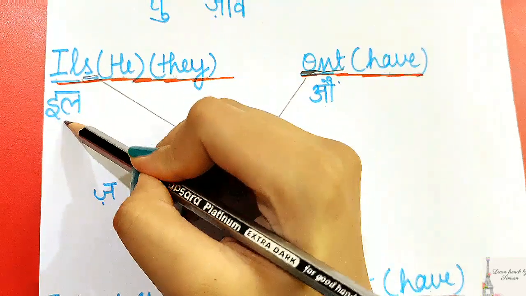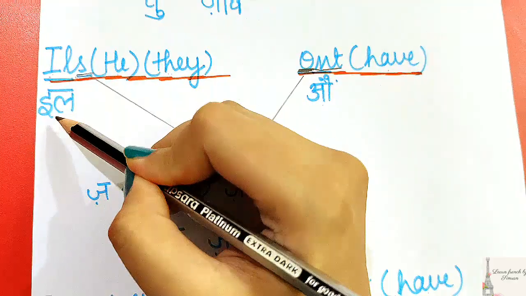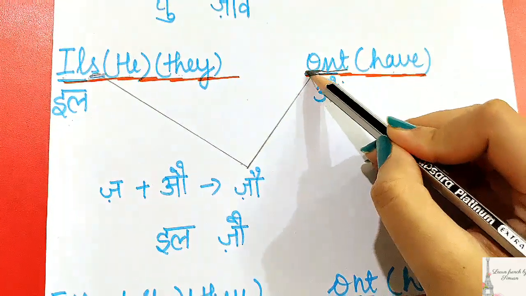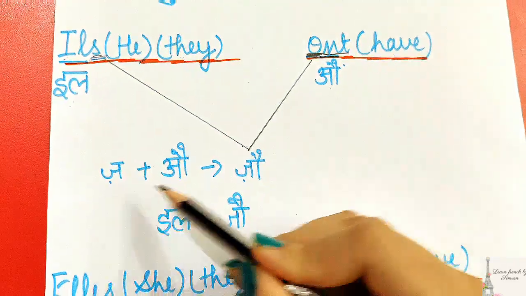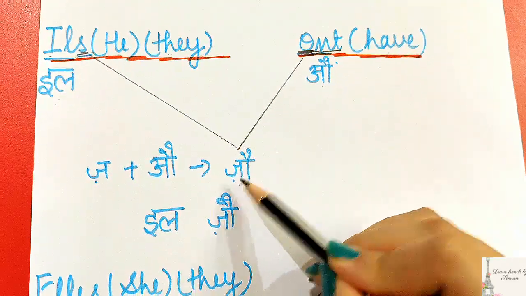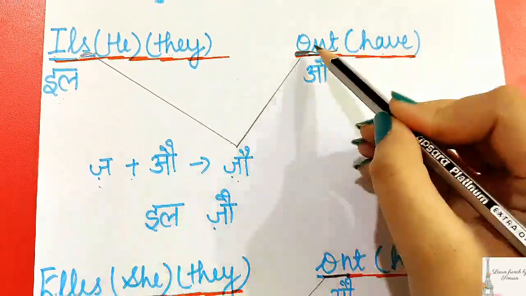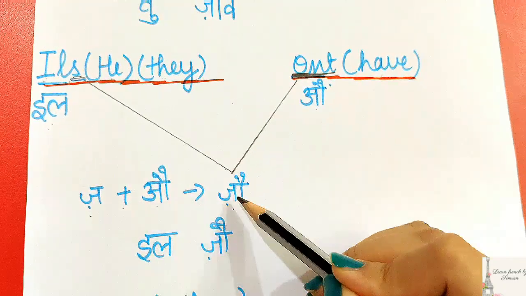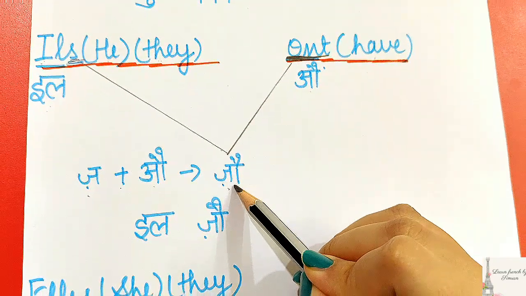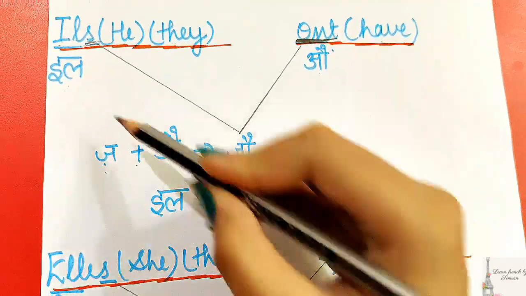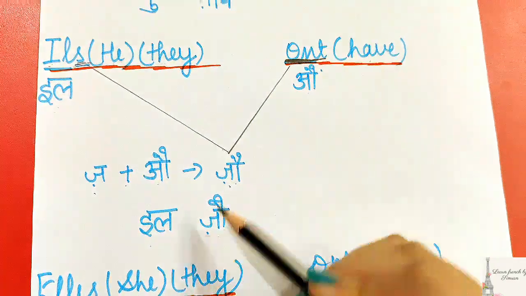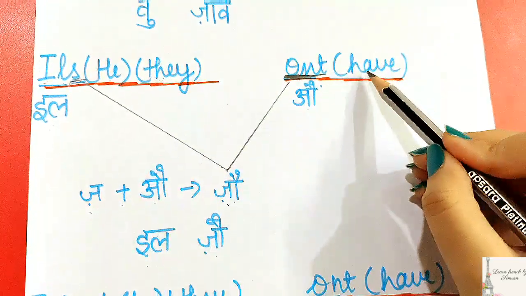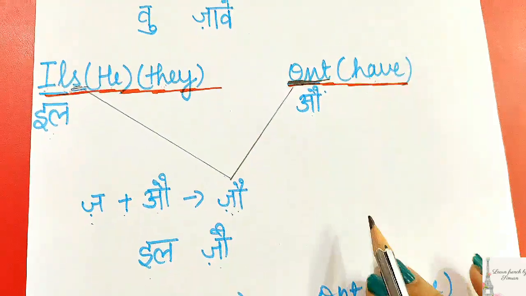Now till here it became il. IL is pronounced as il, but we will take this S and this O, which will become zo, right? I have written here ON is pronounced as O, it will become zo. So together it will become il zo, il zo, which becomes they have in English.